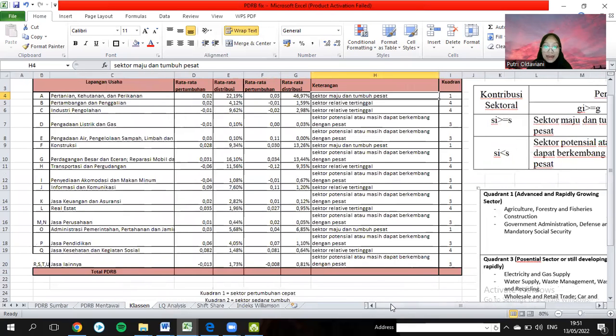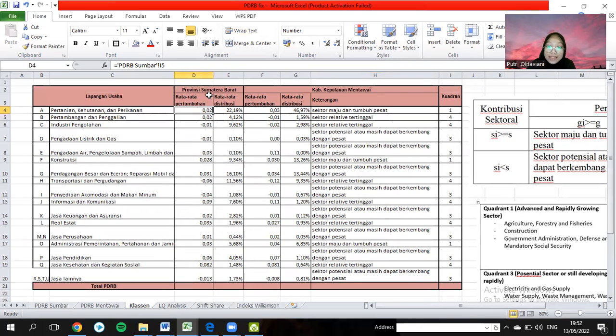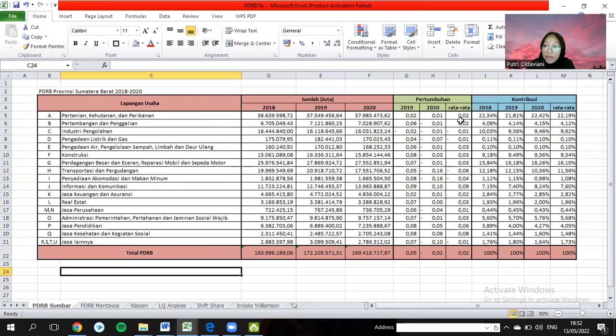So in this data, first we copy our data from West Sumatra province, the average growth.